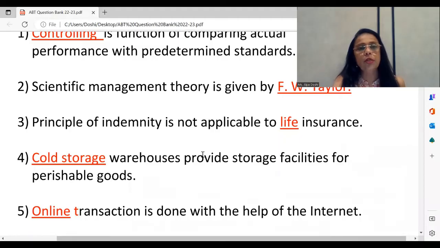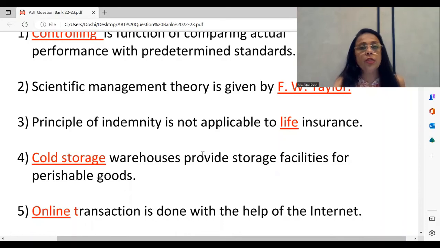The next you see here, online transaction is done with the help of internet. Dash transactions are done with the help of internet. So a very simple answer, online transactions. Once again, you can also be asked, online transactions can be done with the help of dash. Then your answer will be internet.